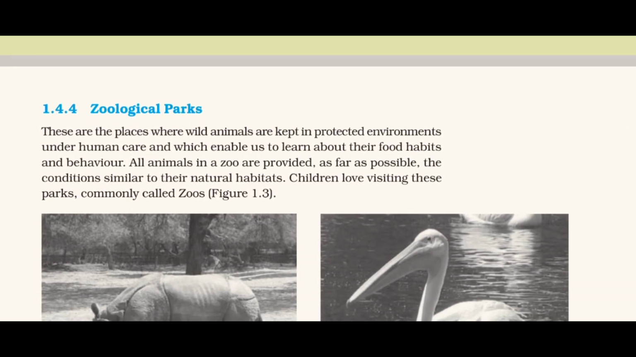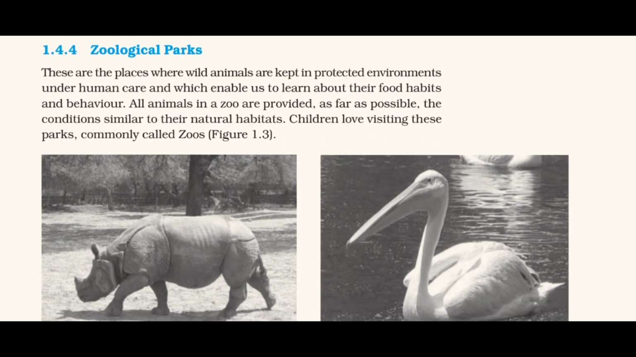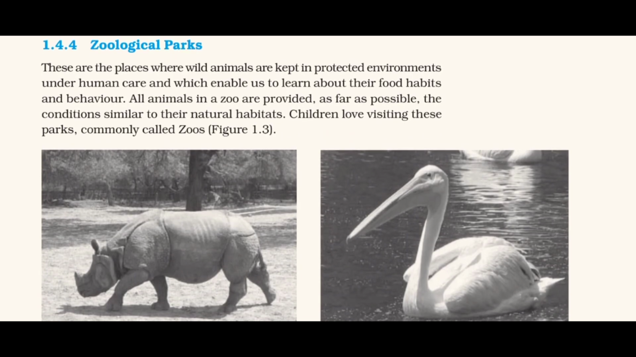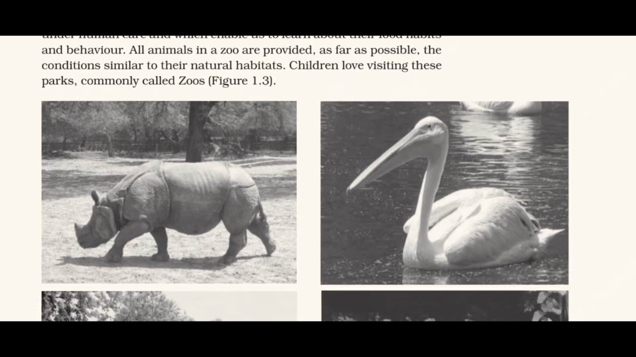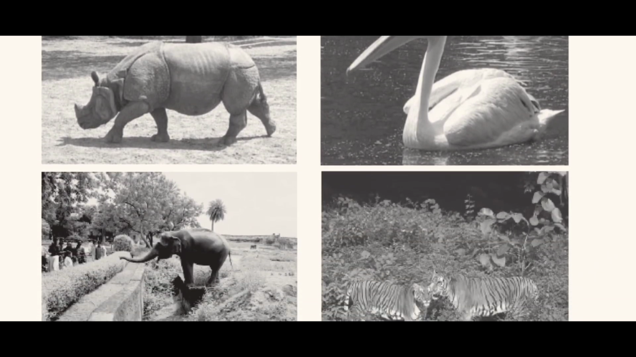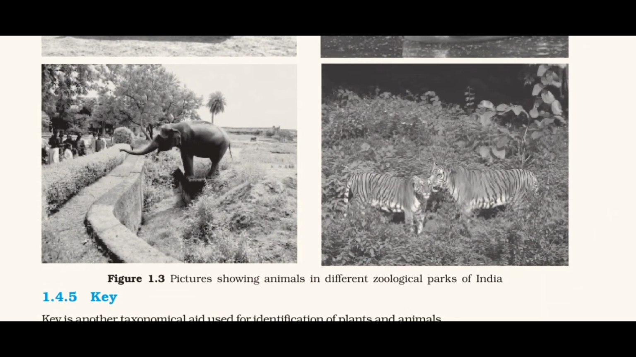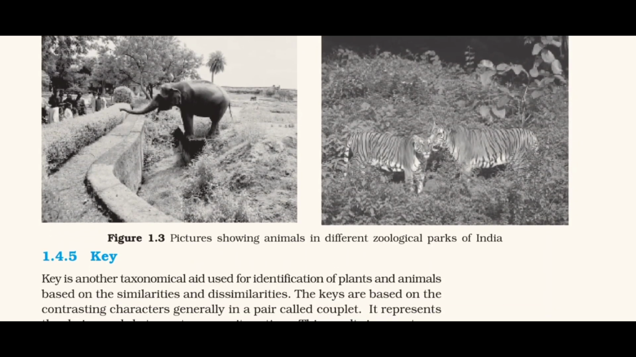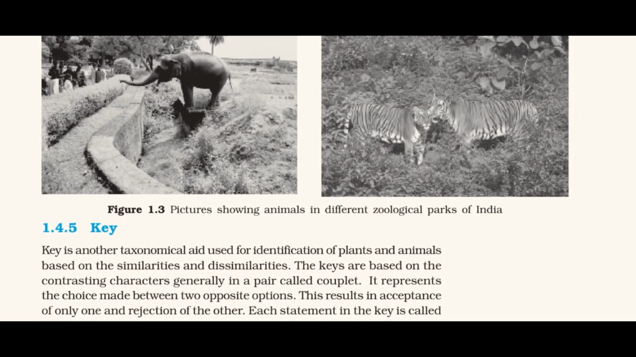1.4.4 Zoological Parks. These are the places where wild animals are kept in protected environments under human care and which enable us to learn about their food habits and behavior. All animals in a zoo are provided, as far as possible, the conditions similar to their natural habitats. Children love visiting these parks, commonly called zoos, Figure 1.3. Figure 1.3 Pictures showing animals in different zoological parks of India. 1.4.5 Key.